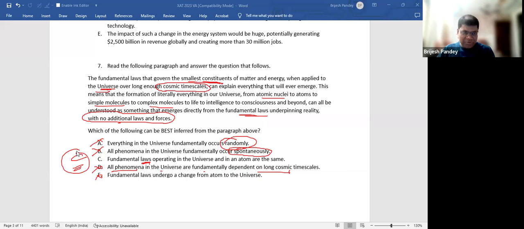Easy question, can I say? This was very easy. So what XAT does is, in between the flow of questions, there is something very, very easy. And it's quite possible that out of 26 questions, there could be 7 to 8 such very, very easy ones interspersed in between. Chalo, I will not unnecessarily give lots of commentary. Let's go to the next question.